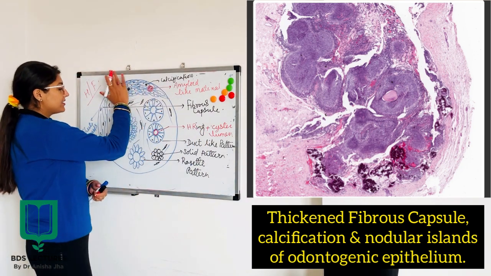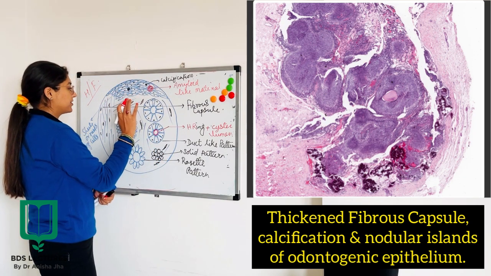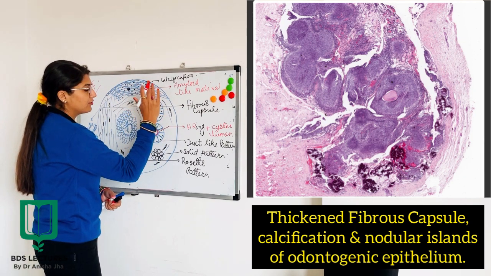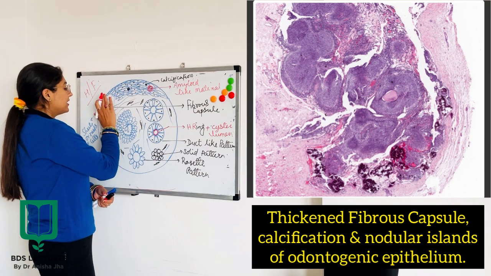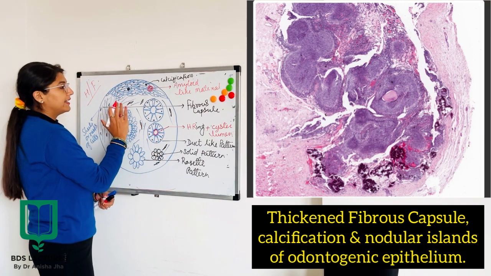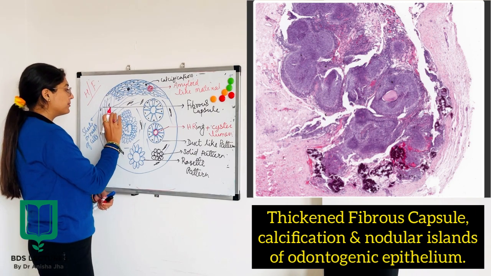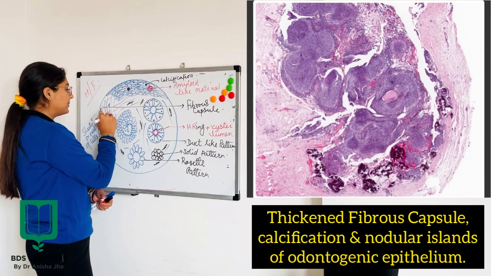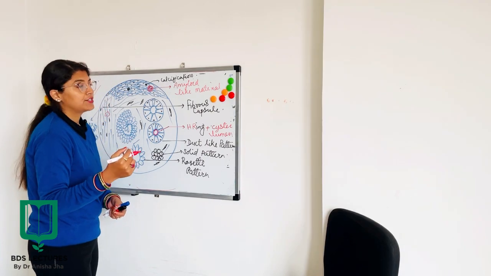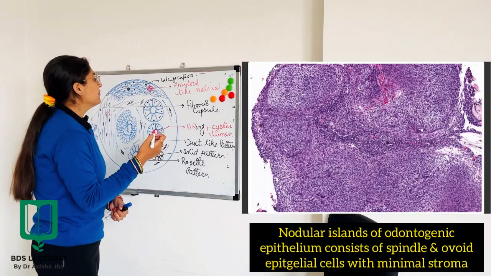So firstly, let us assume this is your AOT, and in this AOT we have different kinds of epithelial components which are arranged in different kinds of patterns, embedded in a connective tissue stroma that is mature in nature, represented like this. We have collagen fibers, fibroblasts, and blood vessels, all the components present in a mature connective tissue stroma.